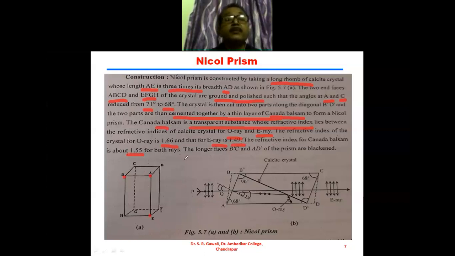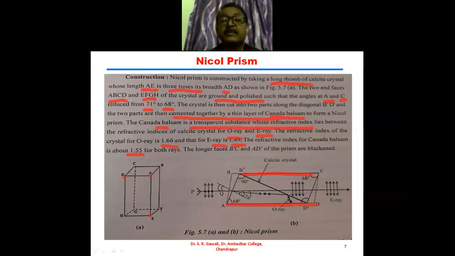Now for both rays, the longer faces BC and AD of the prism are blackened. These longer faces, this side and this side of the Nicol prism, are blackened, so that the ordinary ray is blocked by the blackened surface.